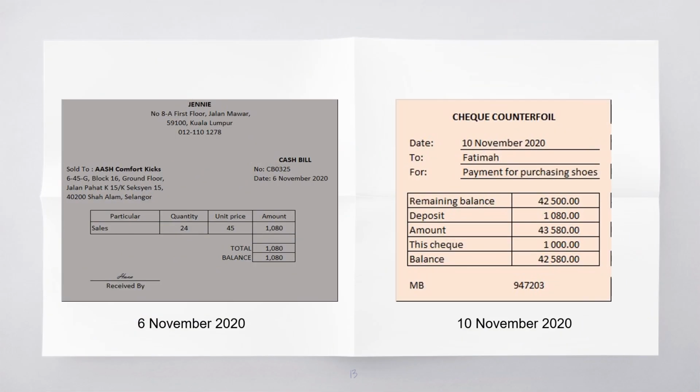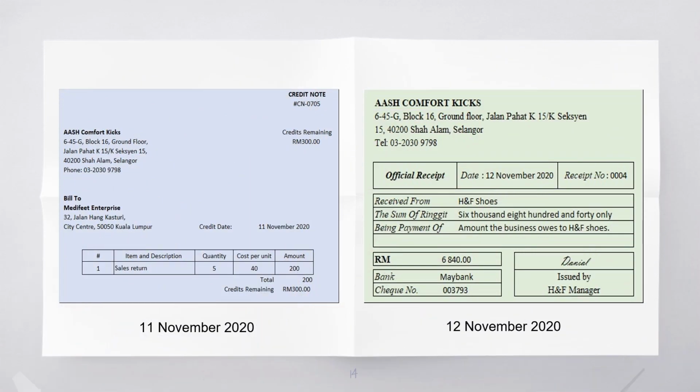On the following day, which is 6th November 2020, the business kept a copy of the cash bill because we received 1,080 ringgit by cheque for sales made to Jenny, whereas she will get the original bill. On 10th November, we gave out a cheque counterfoil as proof that we paid for our purchase of goods from Fatima. Then, on 11th November, sales returns: our account receivable returned goods. So, the business should give them a copy of the credit note while Medifit Enterprise will keep the original.